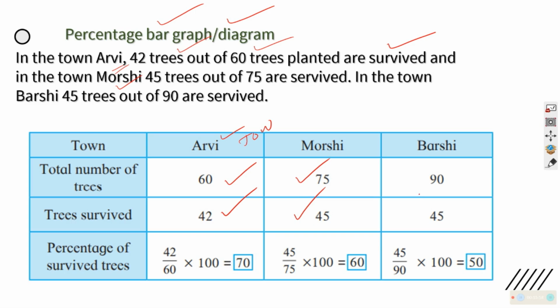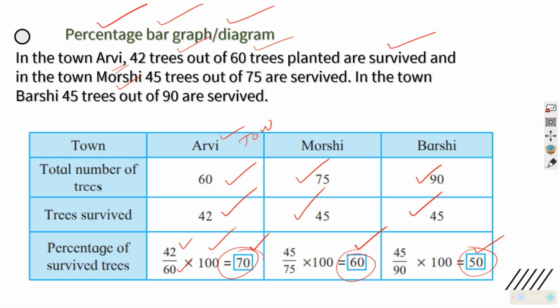In the town Barshi, total trees 90, only 45 survived, 50%. So we can convert that into percentage. 42 out of 60 upon and आपका mark जैसे percentage में convert कर दे. This is 70%, this is 60%, this is 50%. This is what you have to take note of, because we are going to make a graph named a percentage graph.